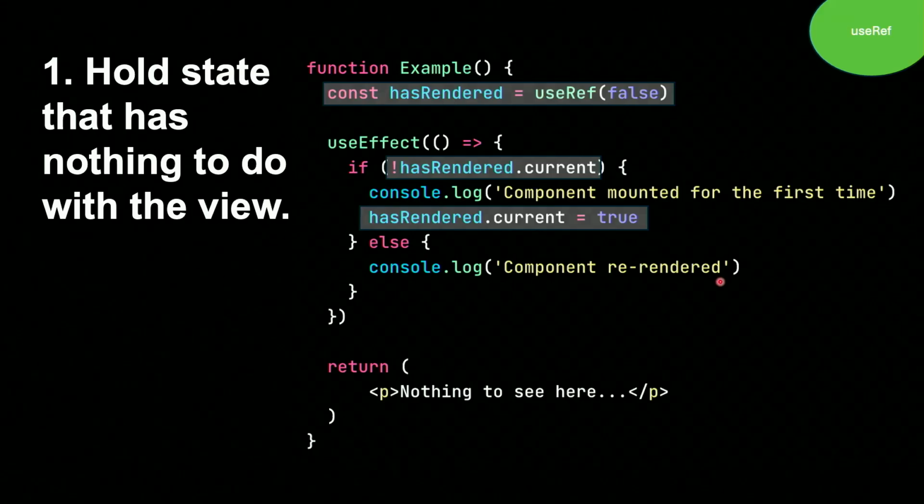The first is to hold state that has nothing to do with the view. For example, sometimes we want to keep track if our component has ever rendered before. That is state that has nothing to do with the view. The user doesn't need to know if our component has ever rendered before. And so we can put that in a ref.